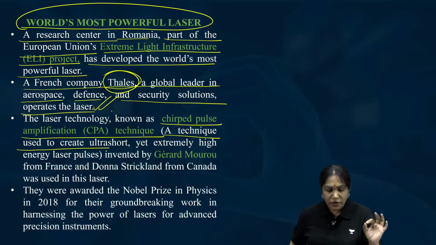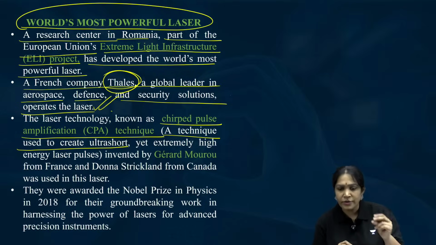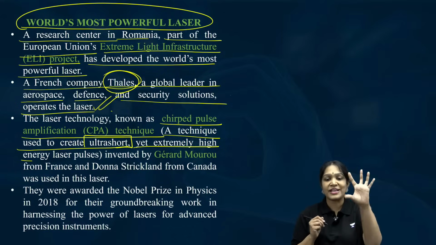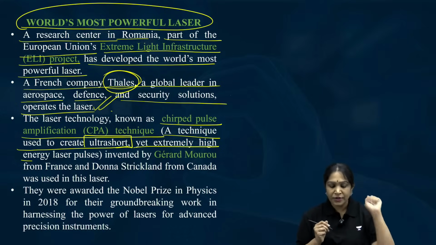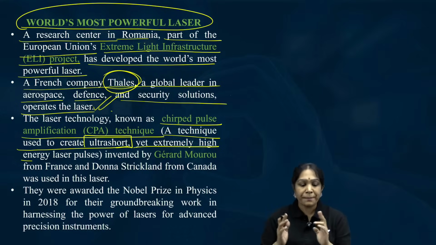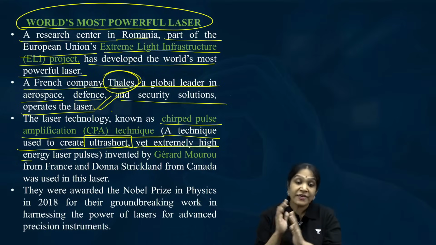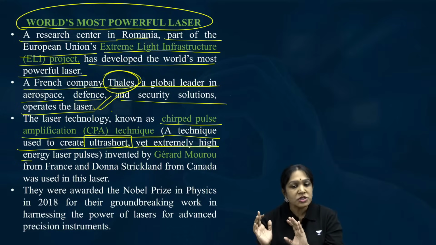Ultra short duration flashes, yet extremely high energy. So what is chirped pulse amplification technology? Ultra short duration flash, but very powerful, the world's most powerful.